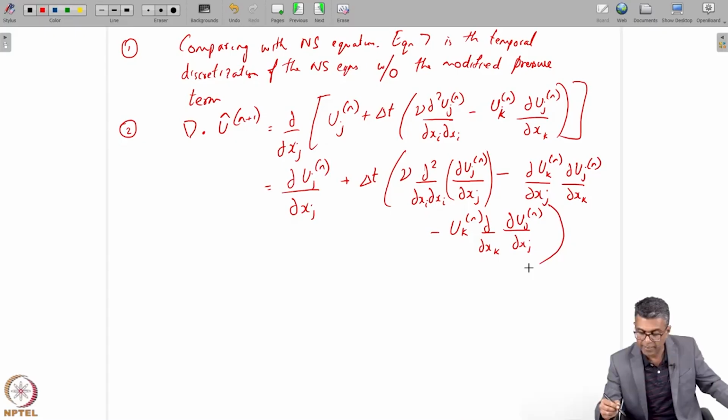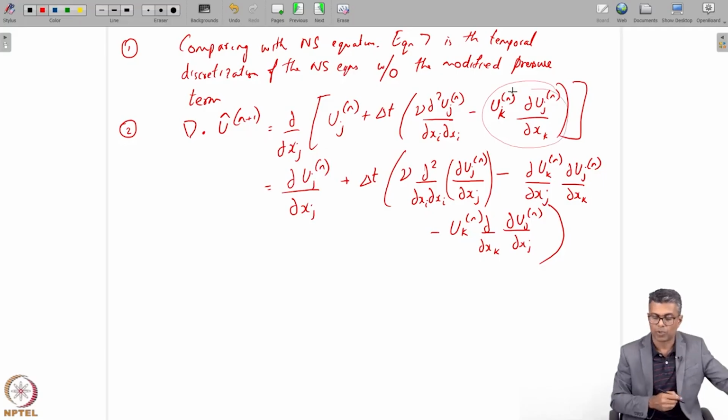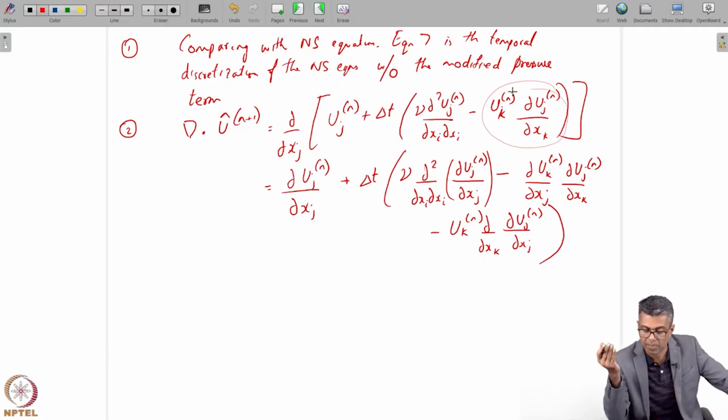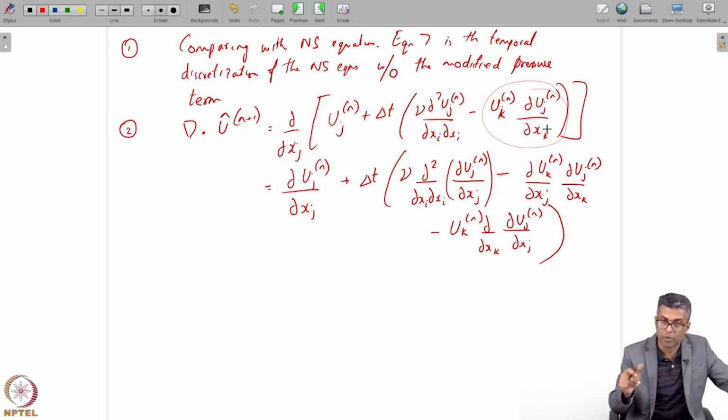So I have ∂/∂xj of uk, remember it is ∂/∂xj of this whole thing. So I have to apply the chain rule, right? First times the derivative of the second plus second times the derivative of the first. That's why both of these are minus, and then it will be ∂uk^n multiplied by ∂/∂xj of this whole thing, and I just commute the derivatives, and that's why I have ∂/∂xj of uj^n.